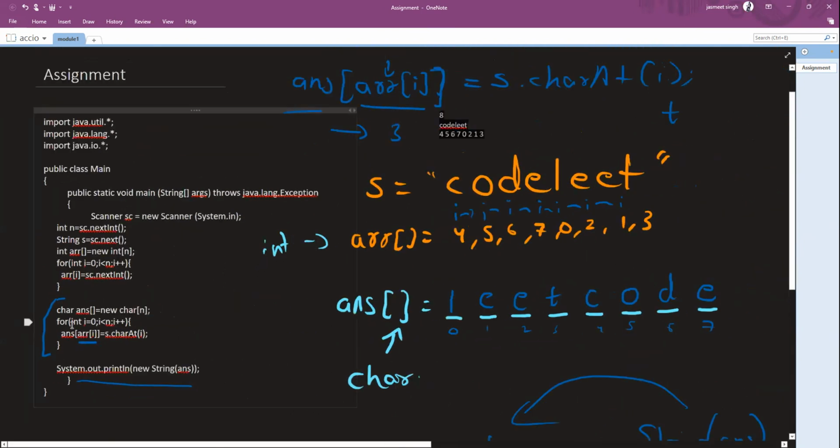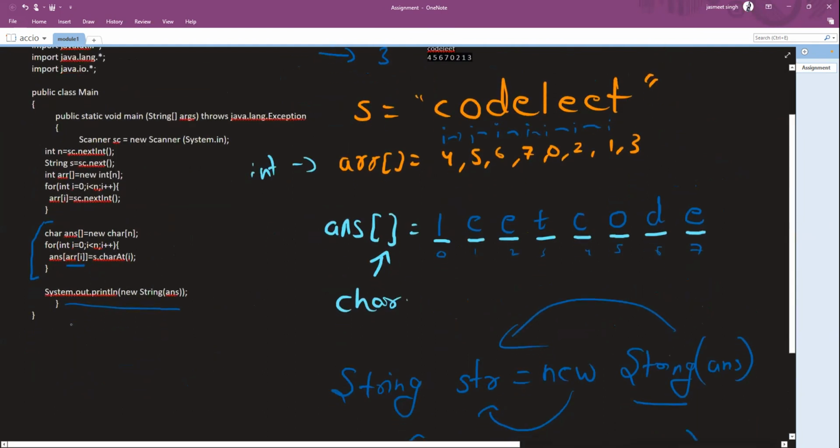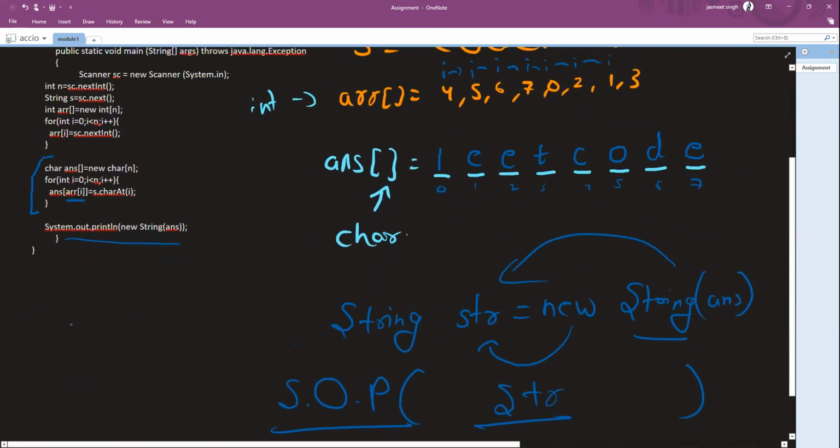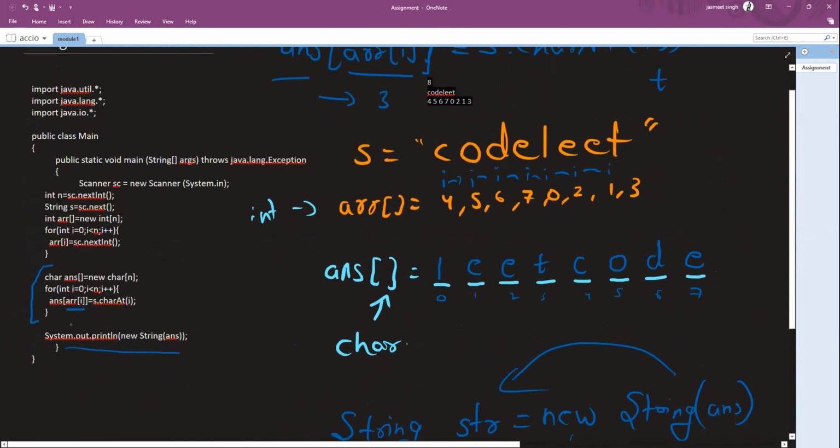Okay, see, work is happening on s and also on arr. What is the requirement in the code? We basically need to map the current characters that are standing at the ith location to the new location that is specified by the array.